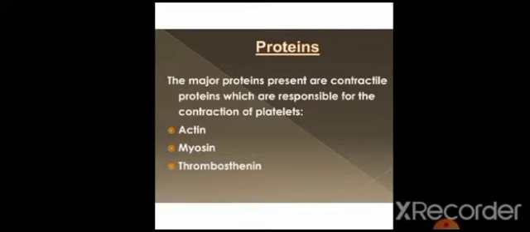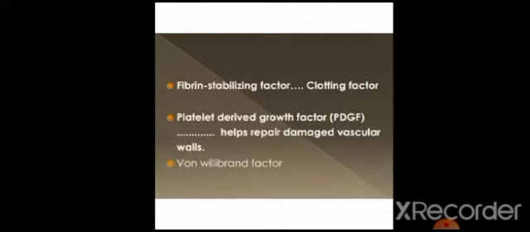When we prick our fingertip, blood flows at first, then after some time the blood stops, in a span of 2 to 3 minutes. The blood stops, and this is called coagulation of the blood. It occurs because of the platelets and other cells. Fibrin stabilizing factor and clotting factors are also there.